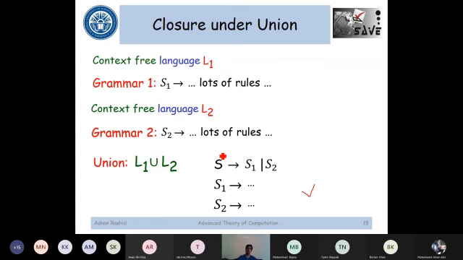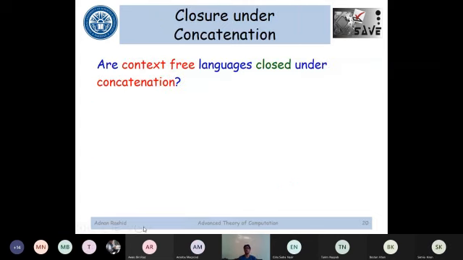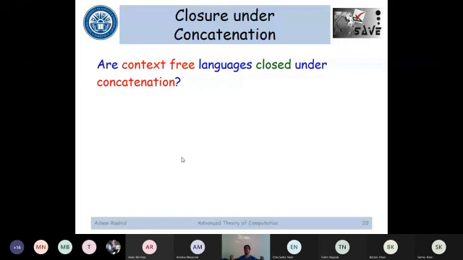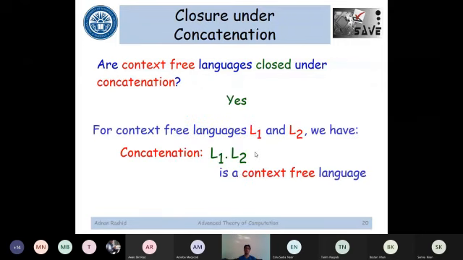Now my next question is, are they closed under concatenation as well? Yes, sir. Indeed, it is closed. Which means that if you have two context-free languages, L1 and L2, their concatenation L1L2 is also a context-free language. So how would you prove that? What kind of grammar would you get for L1 concatenated with L2?